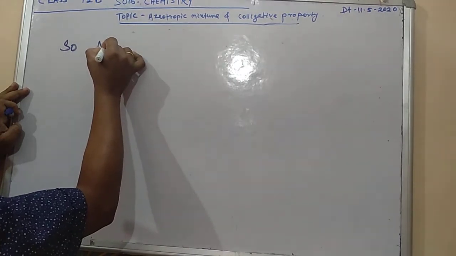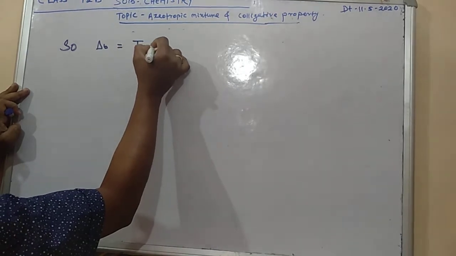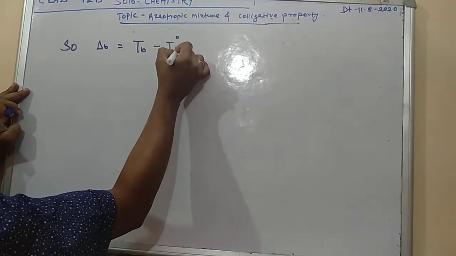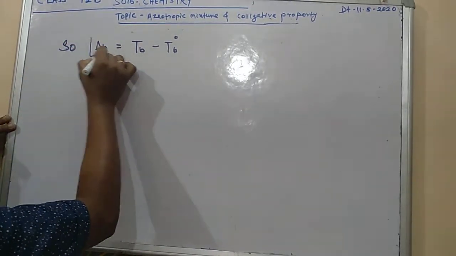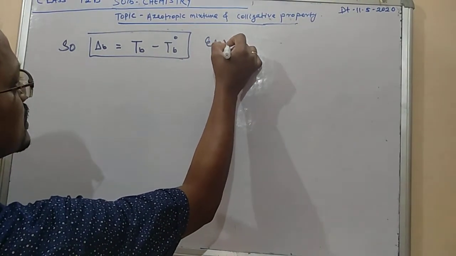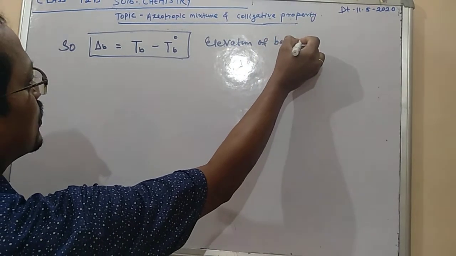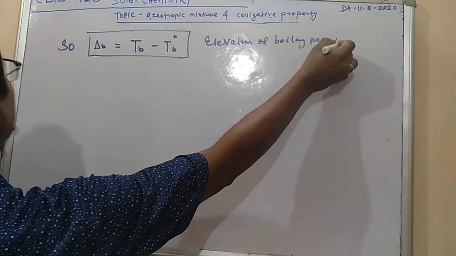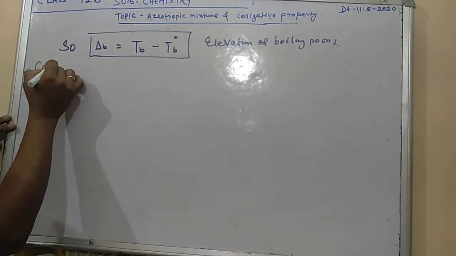Here delta TB will be equal to TB minus T naught B. Okay, this is the expression for elevation of boiling point. The expression for elevation of boiling point.